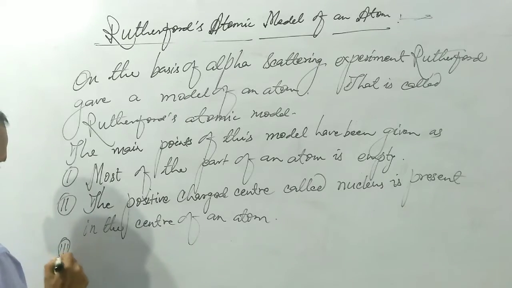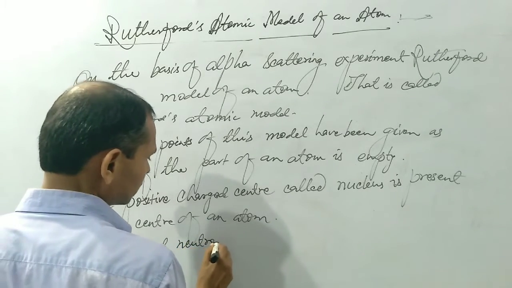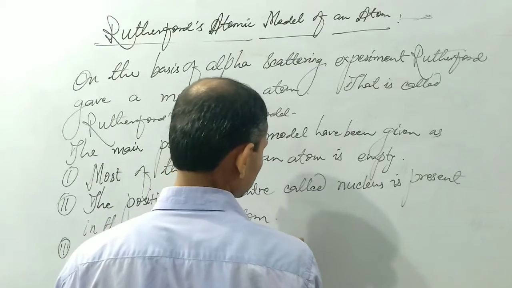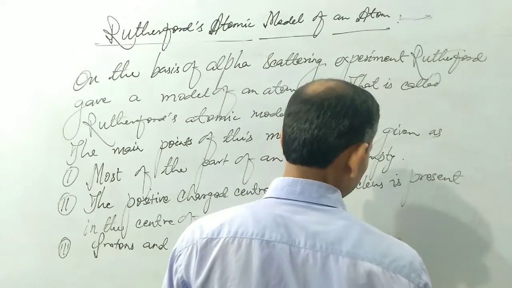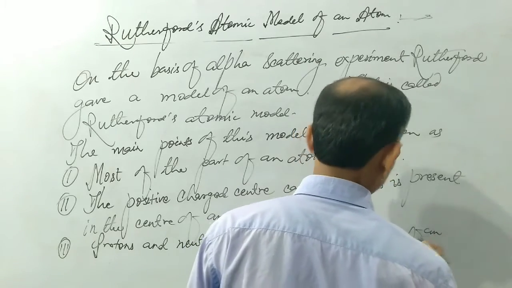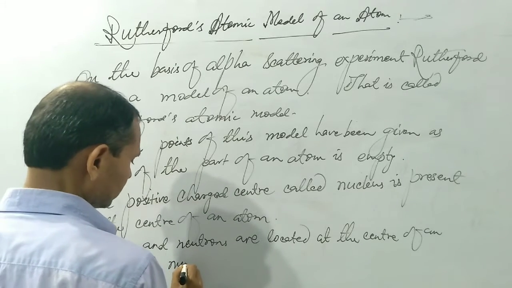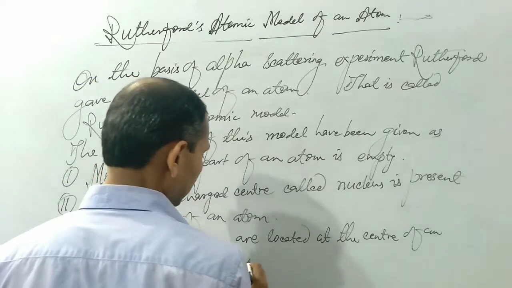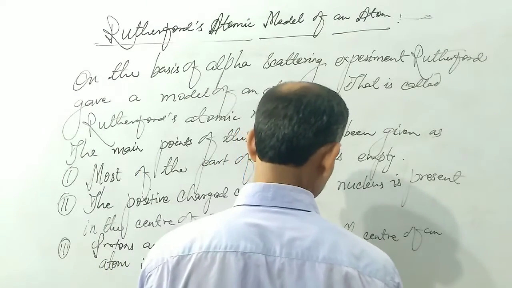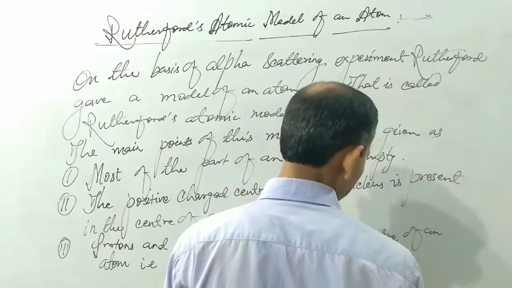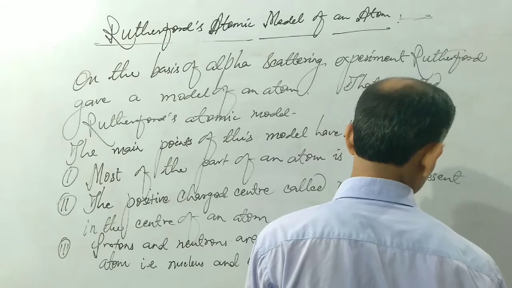Third point, protons and neutrons are located at the center of an atom, that is the nucleus, and electrons move around it in different orbits.